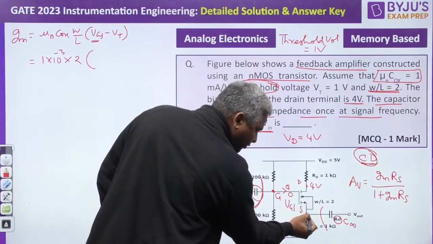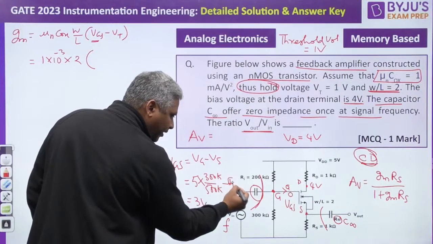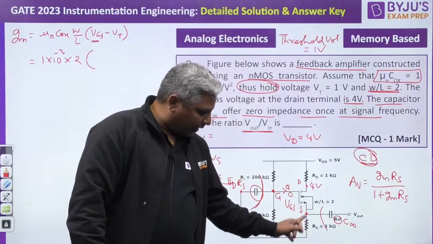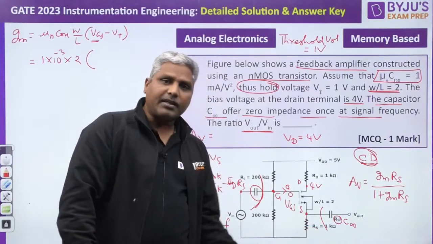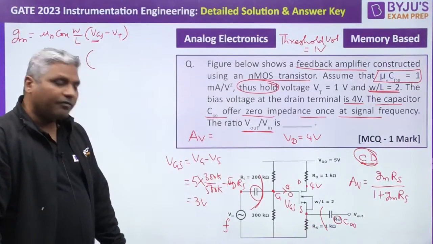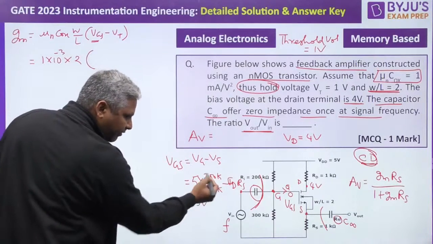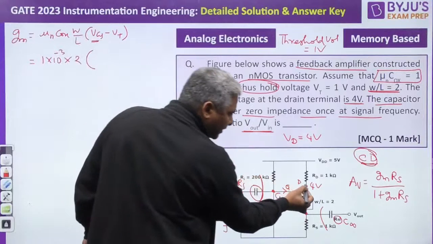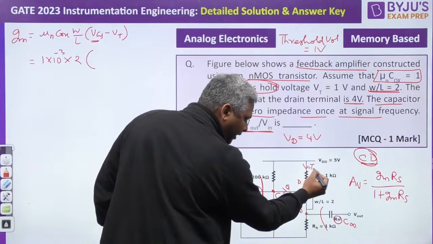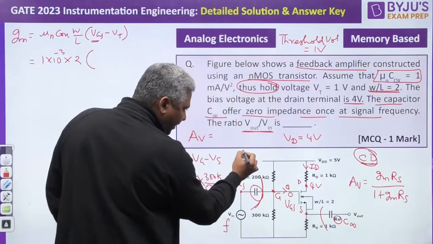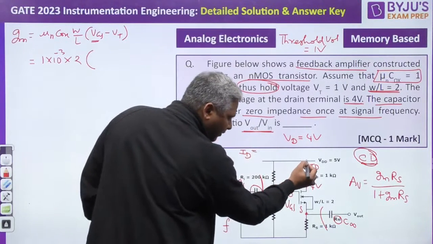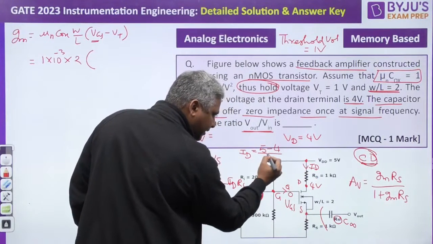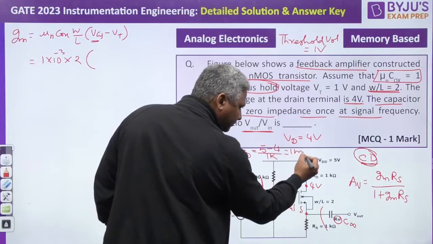Vs is what? The voltage at source, which is nothing but ID into Rs I can write. As Rs is given, the DC current flowing through this resistance into Rs is the value of Vs there. So 3 volts is the Vg we found, but what is ID? We know Rs, but ID is not known. But ID can be found from this because Vd is given. This is the current ID flowing here. What is ID? It is very simple. ID is this voltage, which is supply voltage 5 volts, minus this voltage, which is 4 volts, divided by the resistance 1K. So it is 1 milliampere.